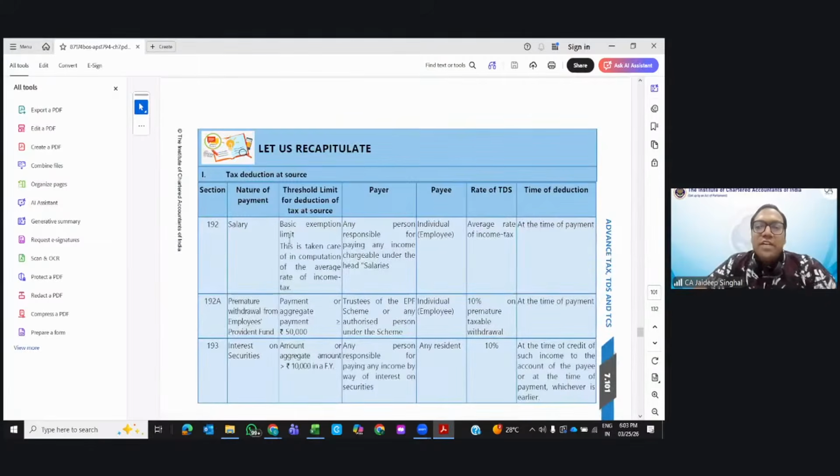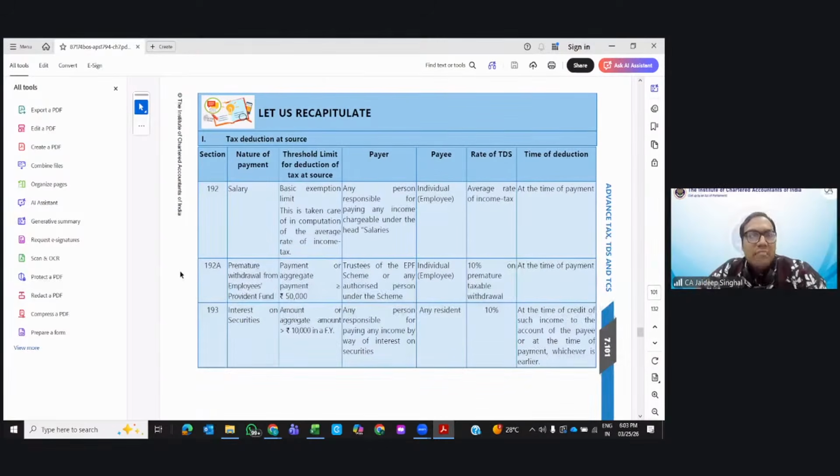Sometimes the question comes, is the section number important? See, most of the section numbers, if you remember the provisions and know them by heart, then automatically you learn them. The important ones like 192, 193, 194, 194J, 194C, M, Q, all these you should learn, because if you write the section number in the exam, it would add extra value to your answer.